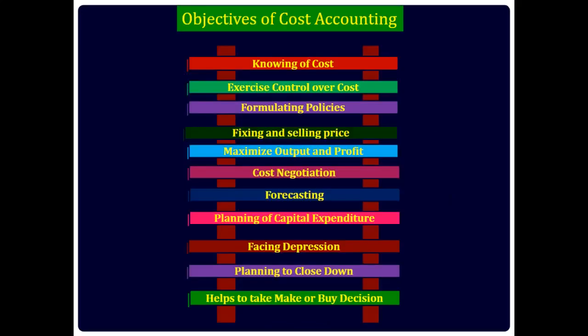Objectives of cost accounting. Knowing of cost. The main purpose of cost accounting is analyzing the expenses with a view to knowing the cost of a unit of output of a job, of a process, or of an operation. It involves allocation of expenditure and exercising control over cost. Standards are set and actuals are compared with standards. If there is any difference, it has to be brought before the management for proper action. The costs of different periods are collected for the purpose of cost control.